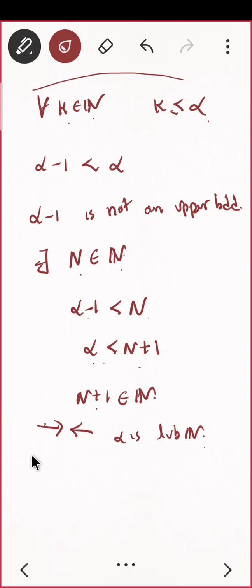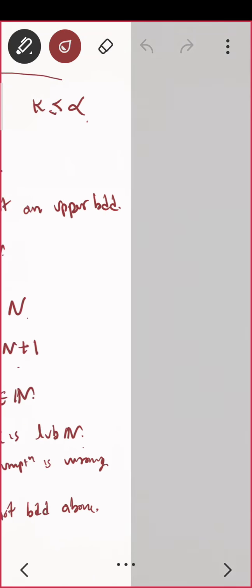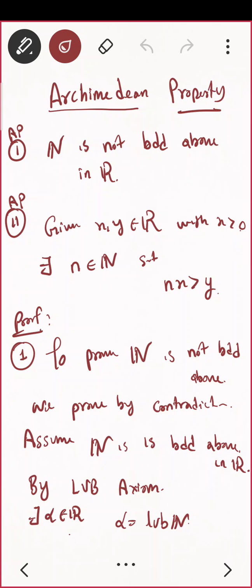So our assumption is wrong. What was our assumption? Hence, natural numbers are not bounded above. Is that correct? Is the proof clear, everyone? Yeah, good. So shall we start the second one? Just go through the proof once again later on. Let us start the second one.